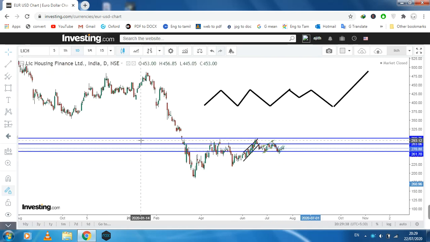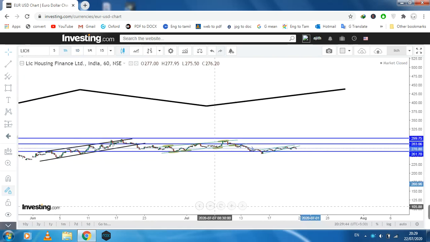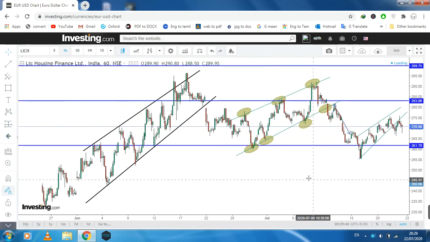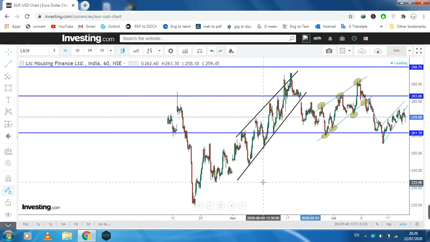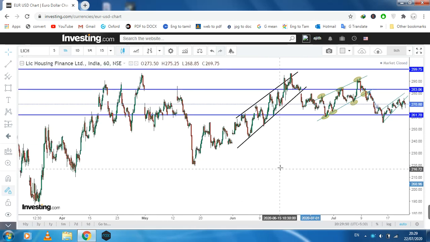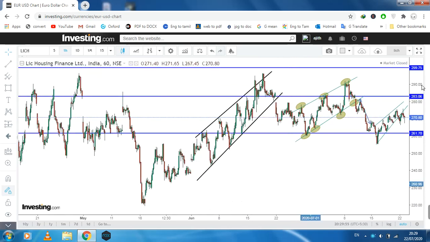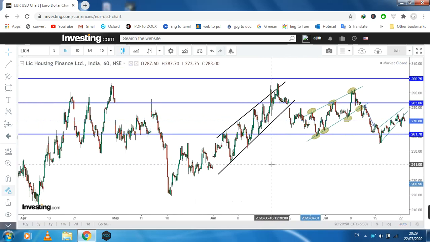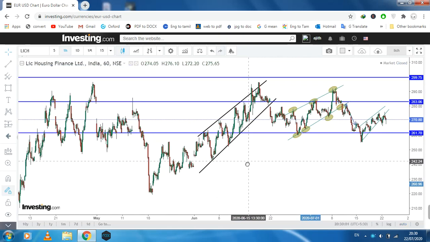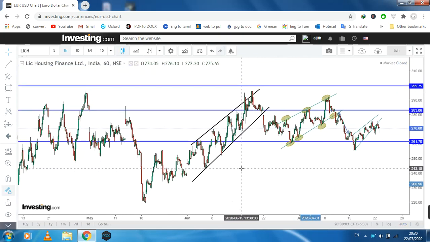After that I need to go to the 1 hour chart. Normally you can get these targets in a week and make some money. This is not long term, so you can't trade long term on the 1 hour chart. This is also within a week. I only drew some patterns forming this month on LIC Housing Finance. Only that pattern I drew.